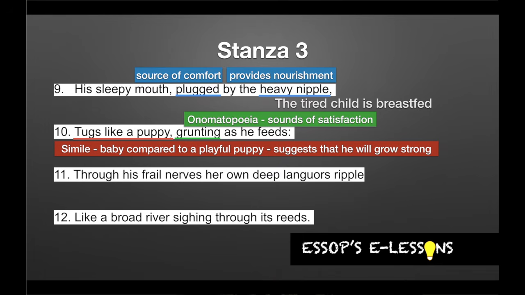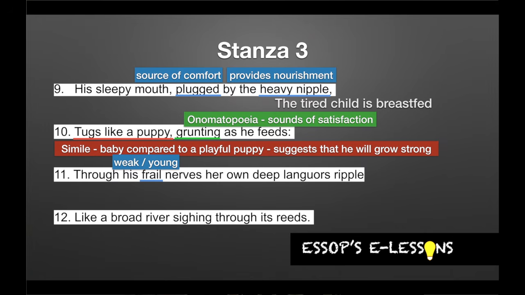Okay, line 11, it says, through his frail nerves, her own deep languors ripple. So it's telling us that something's being passed on to the baby here. An interesting use of the word frail is not to say that he's weak because he'll never be strong, it's just because he's young. Right, the word languors, quite interesting, it means her emotions and her energy. So she's not only passing on nourishment to this child, but also her energy and her emotions.